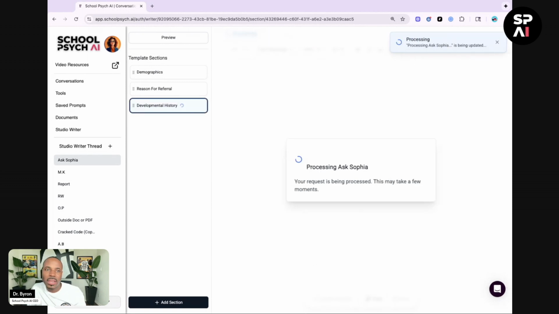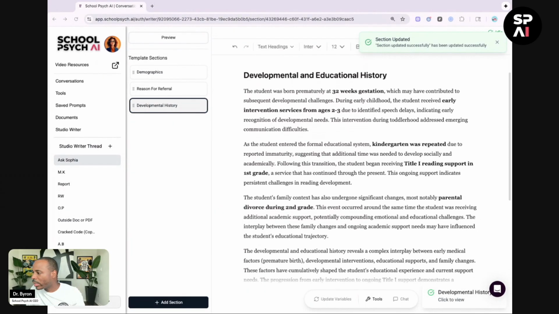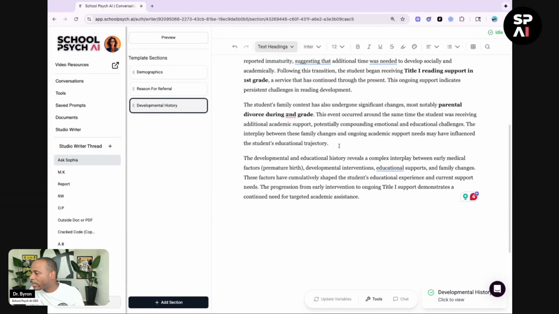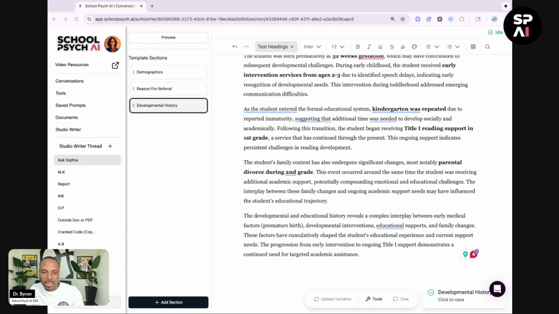And then the data that I give to Sophia is just basic background information that I have. It can be bulleted information. It doesn't have to be perfect. And that's the cool part about it. And then again, because I can edit, I can come in, I can change that, I can unbold things. The sky is the limit for what you can do. Okay, now we have that.